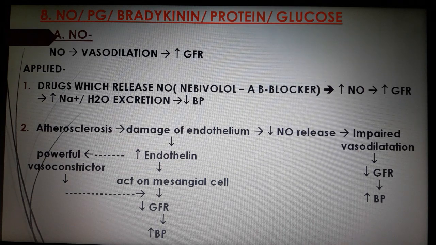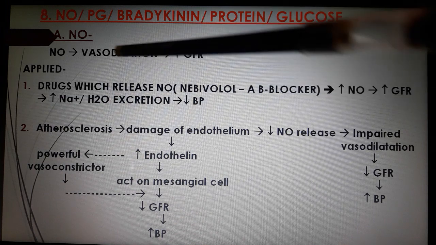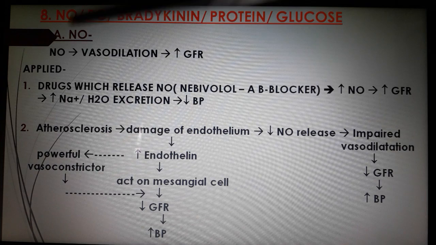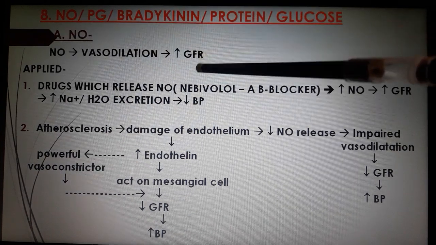There are a lot of factors which regulate glomerular filtration: NO, PG, bradykinin, protein, glucose, and others. NO is a vasodilator, and increases GFR.